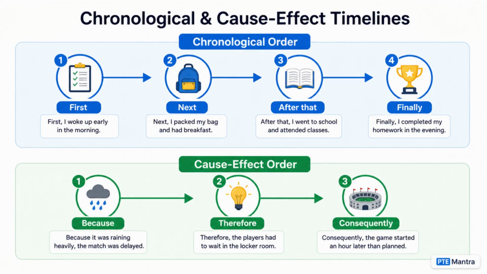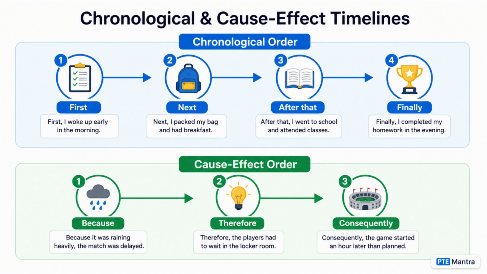Sentence B. Next, they submitted it for review. Sentence C. After that, the board approved the plan. Sentence D. Finally, implementation began. Correct order. A, B, C, D.